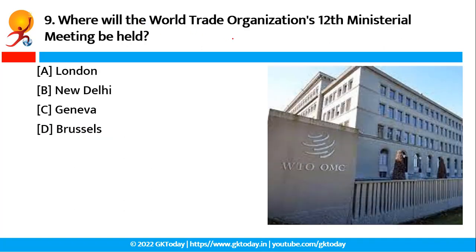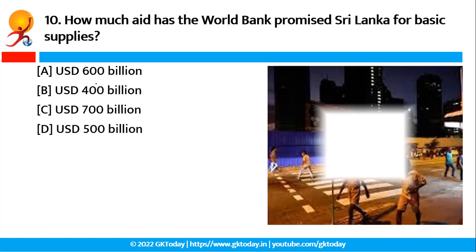Where will the World Trade Organization 12th Ministerial Meeting be held? The correct answer of this question is option C, that is Geneva. The World Trade Organization will hold a ministerial meeting in Geneva on 12th to 15th of June. The World Trade Organization succeeded the General Agreement on Tariffs and Trade and came into being on 1st of January 1995. Okay, so now last question.